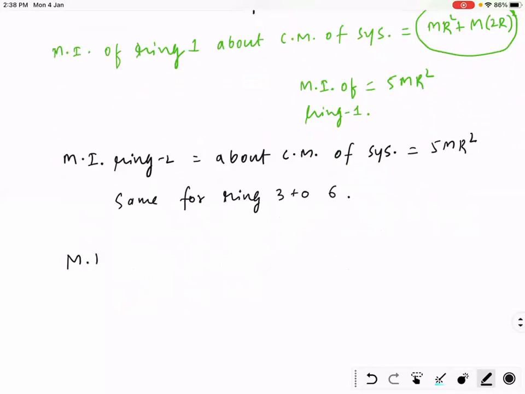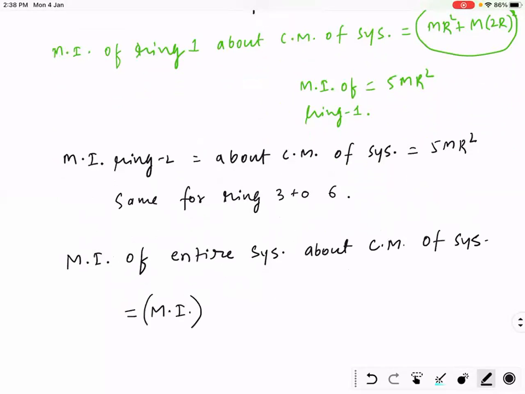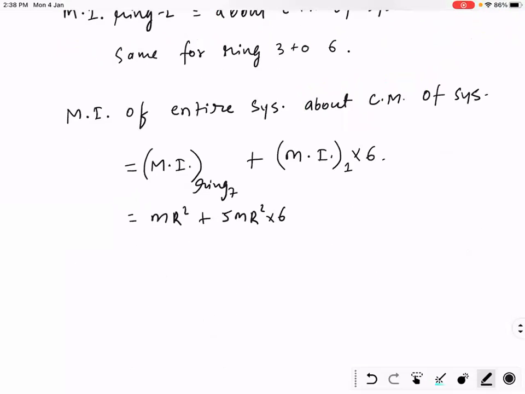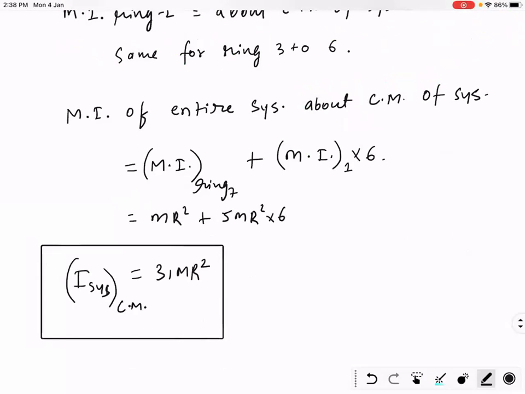So now the moment of inertia of the entire system about the center of mass of the system is the moment of inertia of ring 7 plus the moment of inertia of ring 1 into 6. So it is mr square plus 5 mr square into 6. So we got 31 mr square. So that is the moment of inertia of the system about the center of mass. Any doubt?